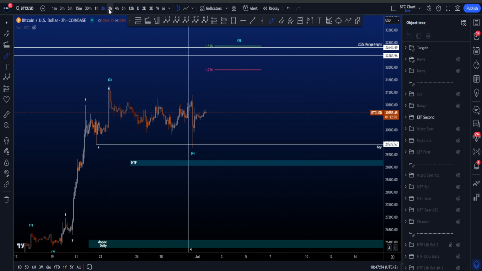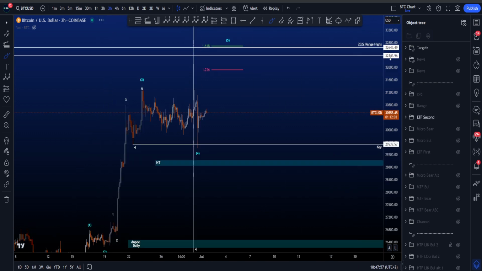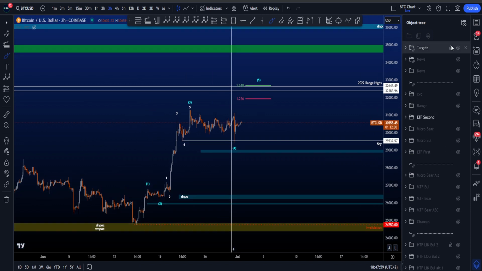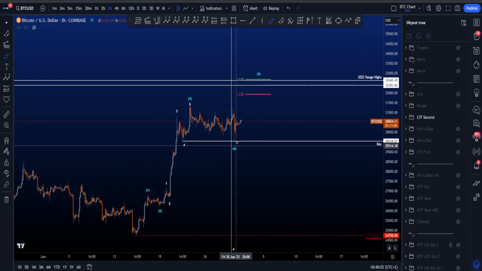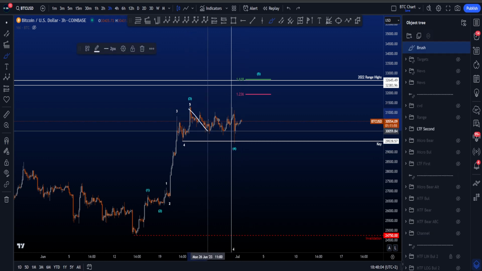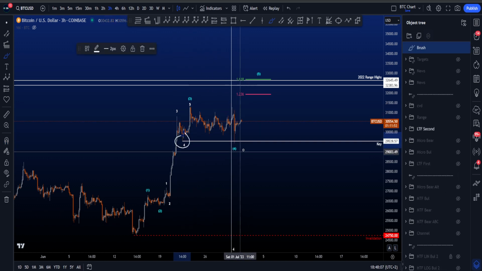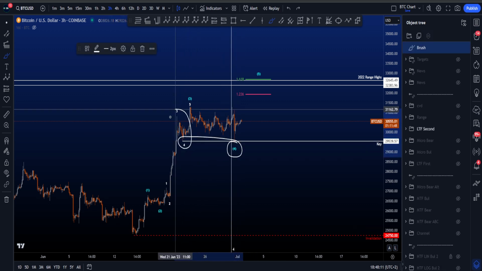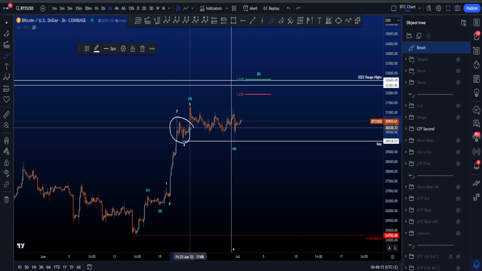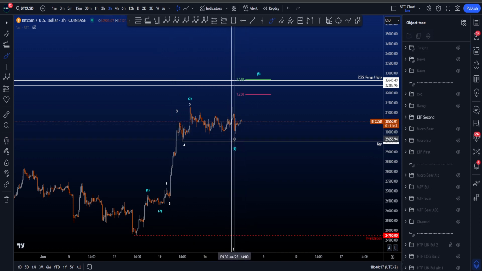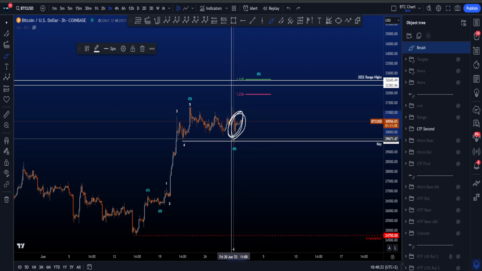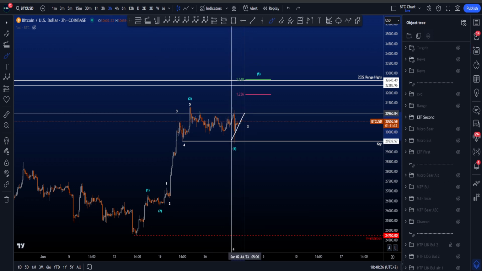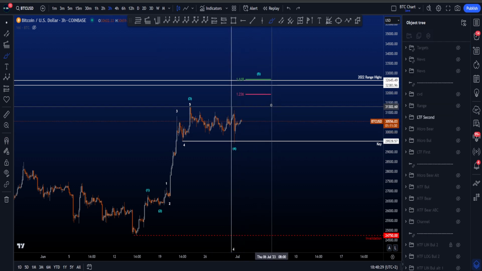Now the second scenario I have on the low time frame is not necessarily a more bullish scenario, it's just a little bit different, where this is the low of a wave 4 and then a WXY, which is finished, taking the key level of wave 4 over here very nicely, as a wave 4 of a higher degree tends to finish around the wave 4 price action of a lower degree, which has happened in this scenario. But then you expect a wave 5 to the upside, which means this has to be the beginning of an impulse. And we just observed that currently the probabilities are not on the side of this being an impulsive structure towards the upside.